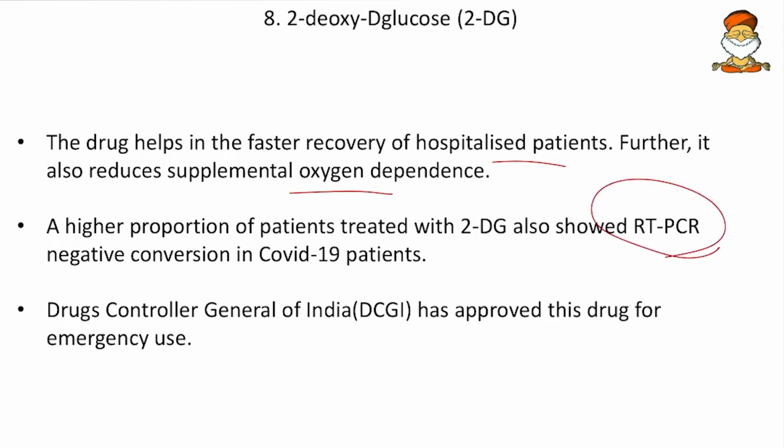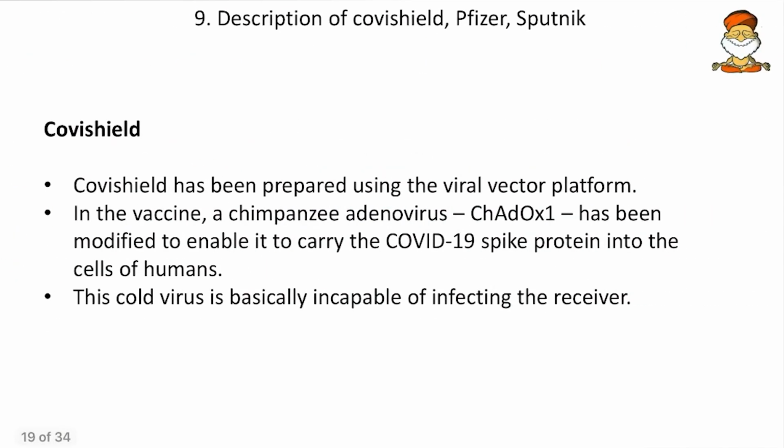So that means even in the RT-PCR, we got the negative report after treating a patient with this 2DG drug. So that means it is highly effective. Then the DCGI, that is the Drugs Controller General of India, has approved this drug for the emergency use. So approval has also been given. So this is the 2DG. So remember the oral drug.